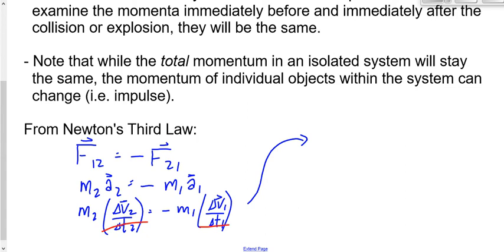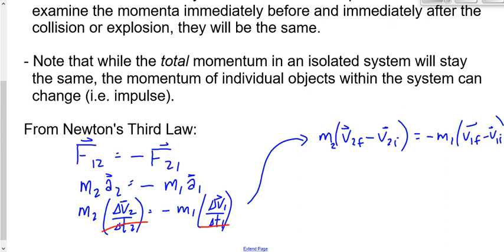That leaves me with M2 delta V2 equals negative M1 times delta V1. Look, the impulse gained by number 2 is equal and opposite to the impulse of number 1. But I'm just going to rearrange that a little bit here now. Say M2 times V2F minus V2I, right, that's delta V for object 2, equals negative M1 times V1F minus V1I.